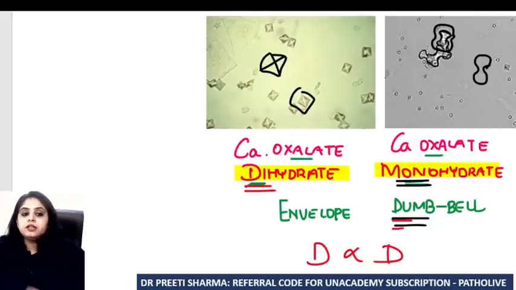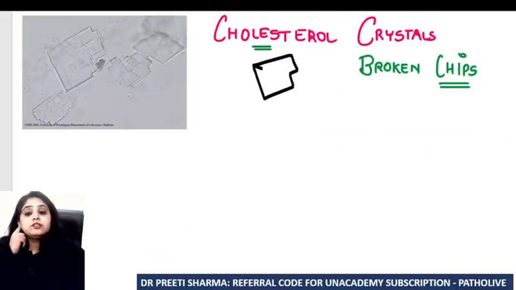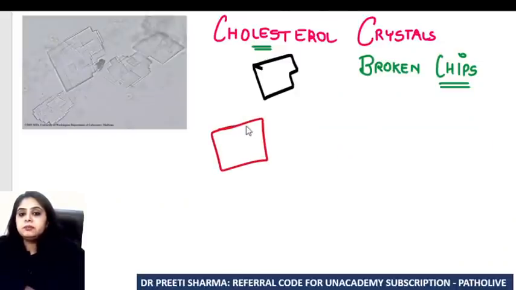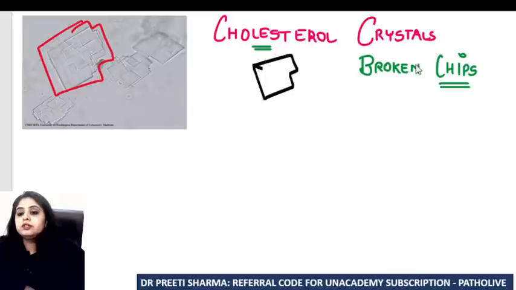Coming to the next one, this includes something known as cholesterol crystals. If you see cholesterol crystals, none of them look like a complete box. All of them are broken somewhere or the other. You can see over here, this one is chipped off, this is chipped off. They're all broken chips, and that is a cholesterol crystal. So we'll always learn that chips are very rich in fat and cholesterol. So broken chips are nothing but the cholesterol crystals.